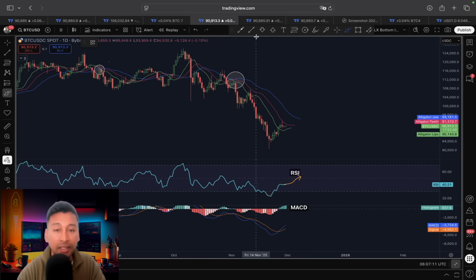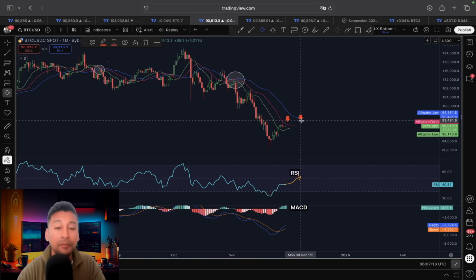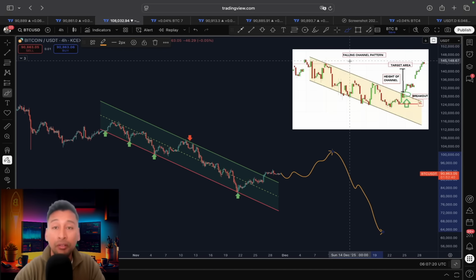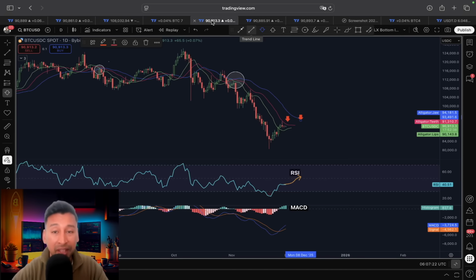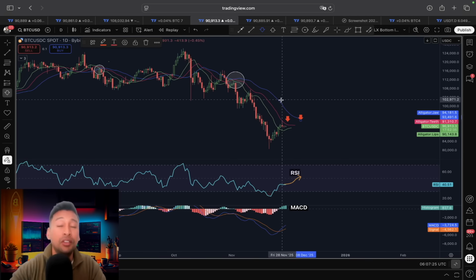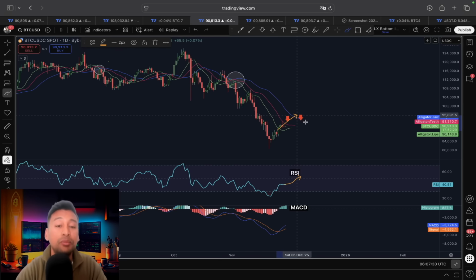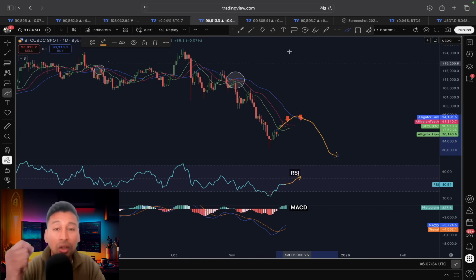Williams Alligator indicator. So what I mean by that, if Bitcoin breaks out, I mean Bitcoin starts following this bullish continuation pattern known as descending broadening wedge, falling channel pattern, the best case what could happen here is a move around 100,000, maximum 105,000 according to this scenarios here. And right after that, the price of Bitcoin could head towards the original direction.